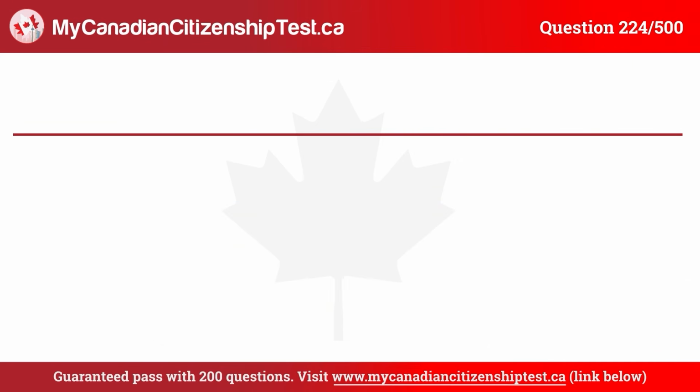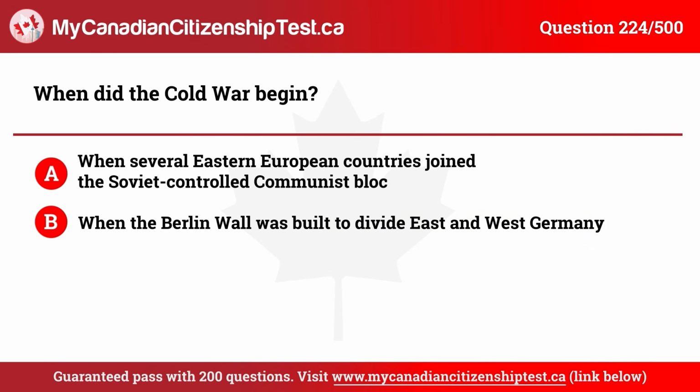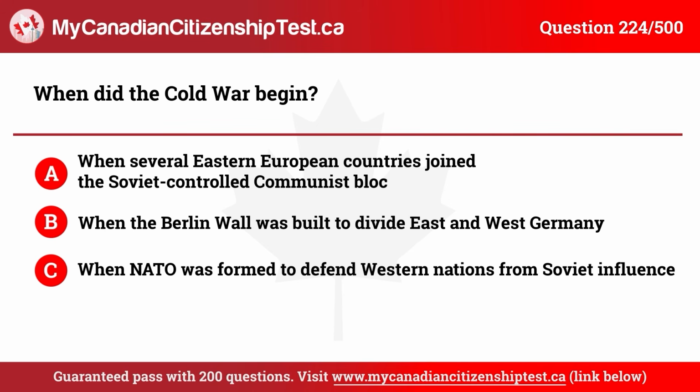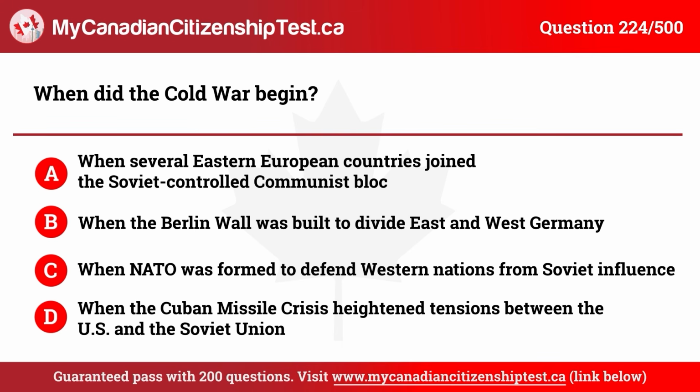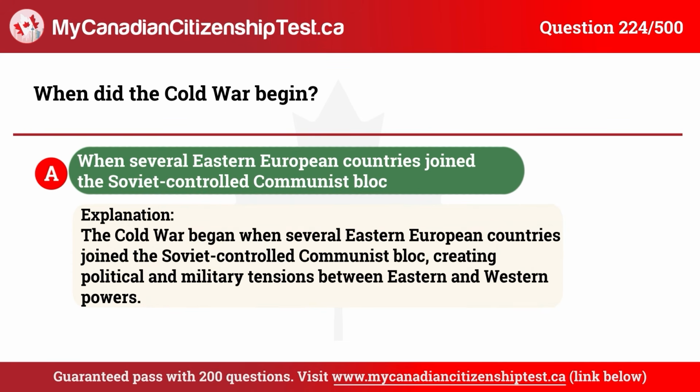Question 224. When did the Cold War begin? A. When several Eastern European countries joined the Soviet-controlled communist bloc. B. When the Berlin Wall was built to divide East and West Germany. C. When NATO was formed to defend Western nations from Soviet influence. D. When the Cuban Missile Crisis heightened tensions between the U.S. and the Soviet Union. The correct answer is A. When several Eastern European countries joined the Soviet-controlled communist bloc.